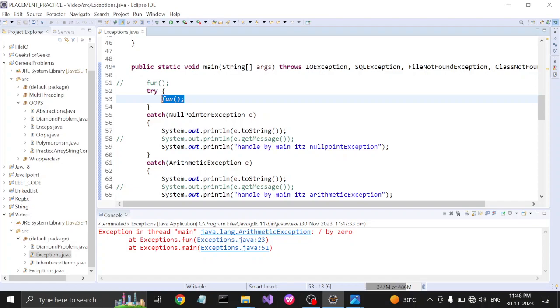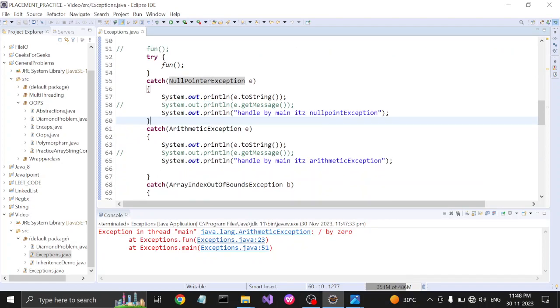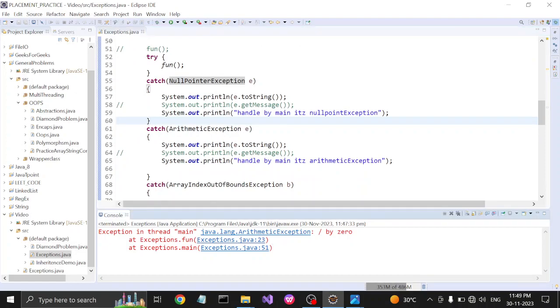Then this try block is followed by catch blocks. The first is null pointer exception, but our exception is arithmetic exception, so control goes to the next. Here we have arithmetic exception, so it can handle that exception and give output to us.